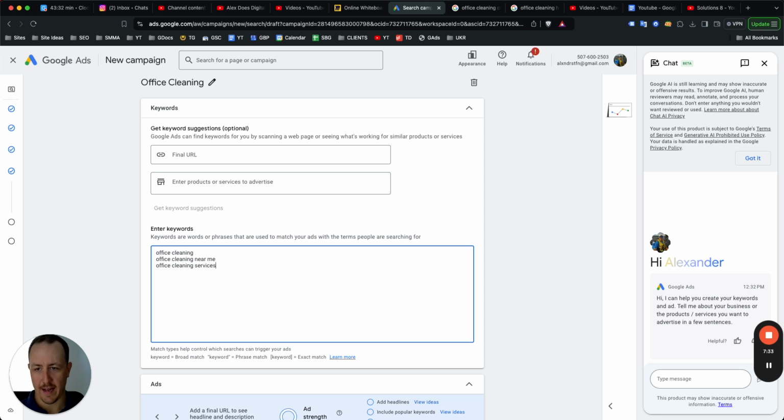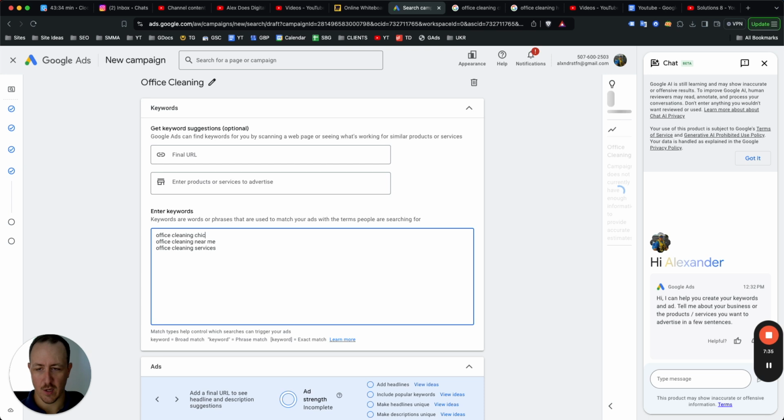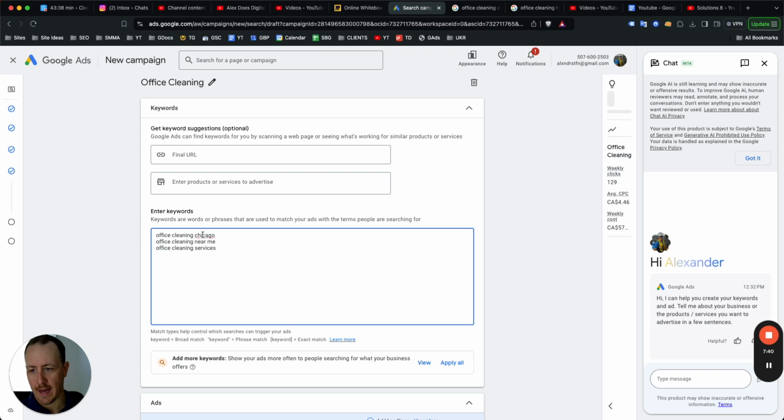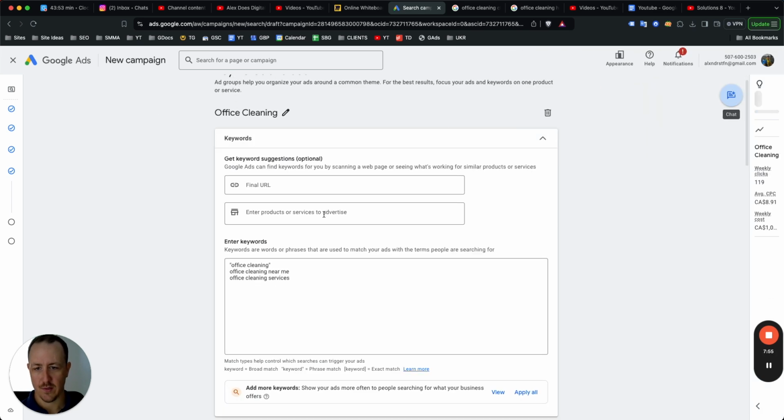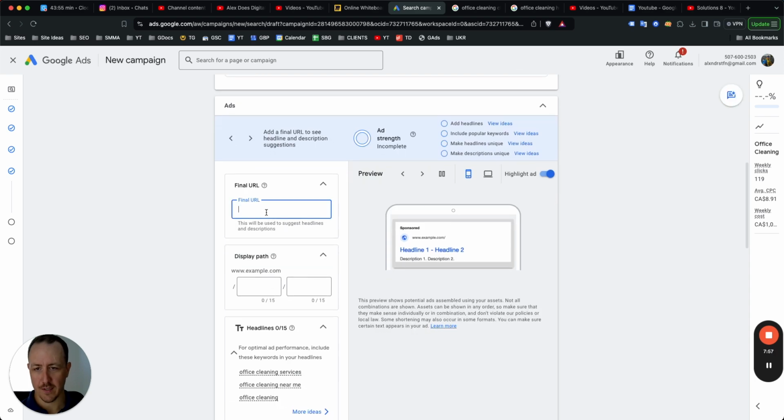And the reason you don't want to add Chicago, right, is because we're just targeting Chicago. So anybody searching for office cleaning, if they do happen to add the modifier Chicago, will show up anyways. I will add these as phrase match, and I'll show you how to do that right after they post the ad. But you can just add them here as phrase match with just adding the quotations on the other side. I'll go over why you want to do that and show you how to do that in just a few minutes, right?